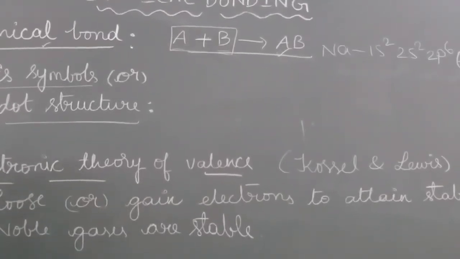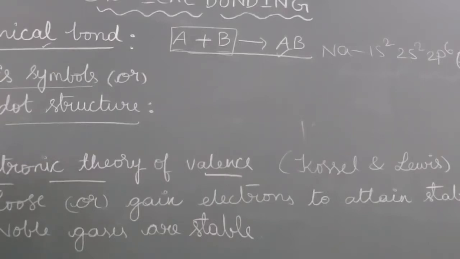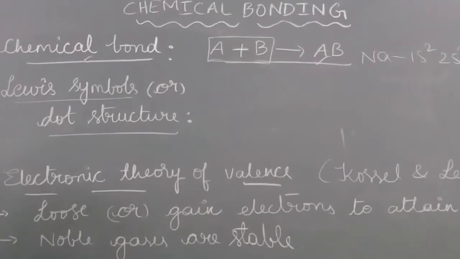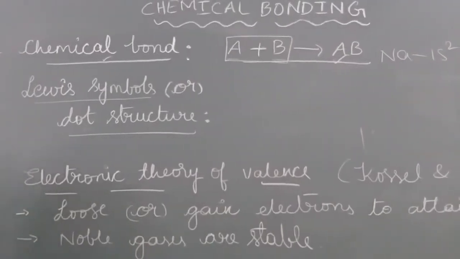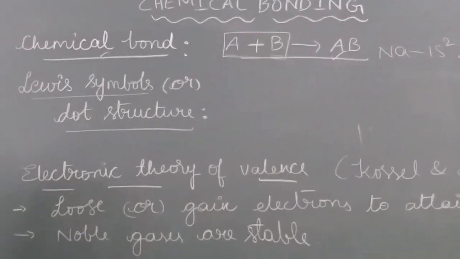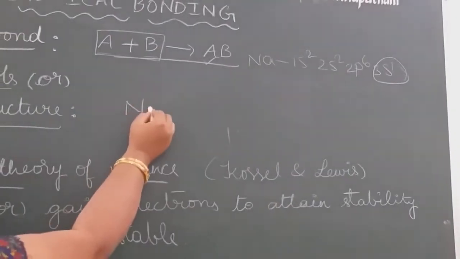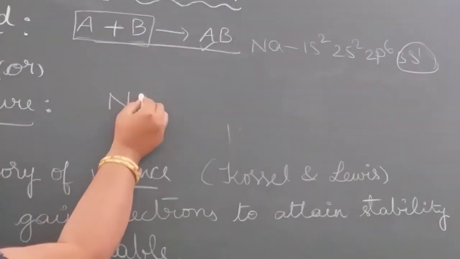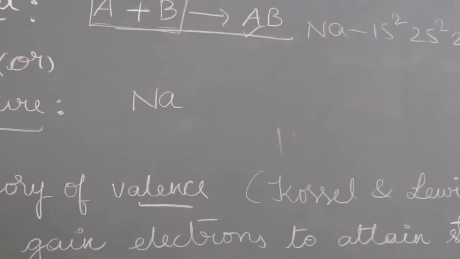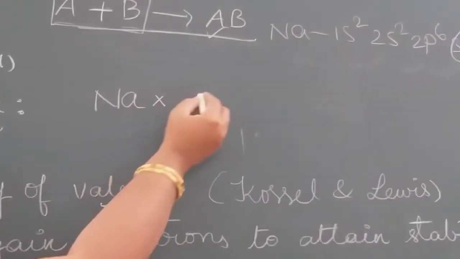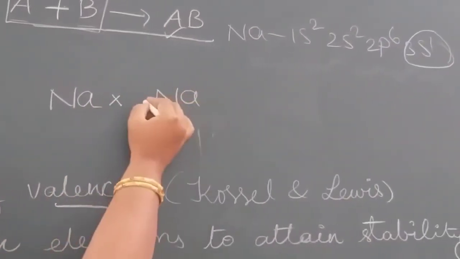Next we are learning about Lewis symbols or dot structures. Lewis proposed a structure for the atoms and he showed the outermost electrons or valence electrons with dots or cross marks. Suppose take the example of sodium only. He showed the valence electron with a cross or with a dot.